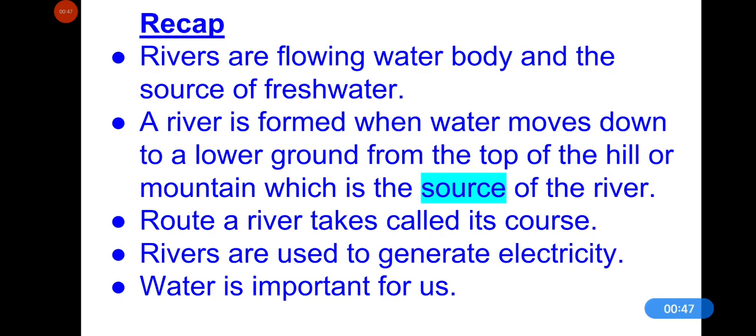Melting snow of the mountain or rainfall is the source of the river. Source means beginning, from where a river begins. It is called the source of the river, and a river begins from the top of the mountain by melting snow or heavy rainfall, and they flow from up to low.